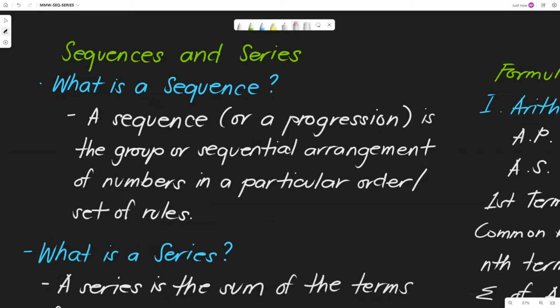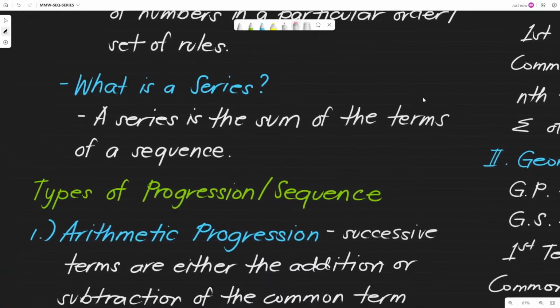Okay, so we have another term associated with sequence, and it is also important in the study of sequences. That is of course the series. So what is a series? Kung si sequence ang pinag-uusapan is the order, or yung arrangement ng ating numbers, si series naman is the sum of the terms ng sequence. More than the arrangement, may operation na tayong involved. When we talk about the word sum, ano kaya yung operation natin dito? Obviously that is addition. So sum is the answer for addition operation, diba? That is the main difference of a sequence and a series.